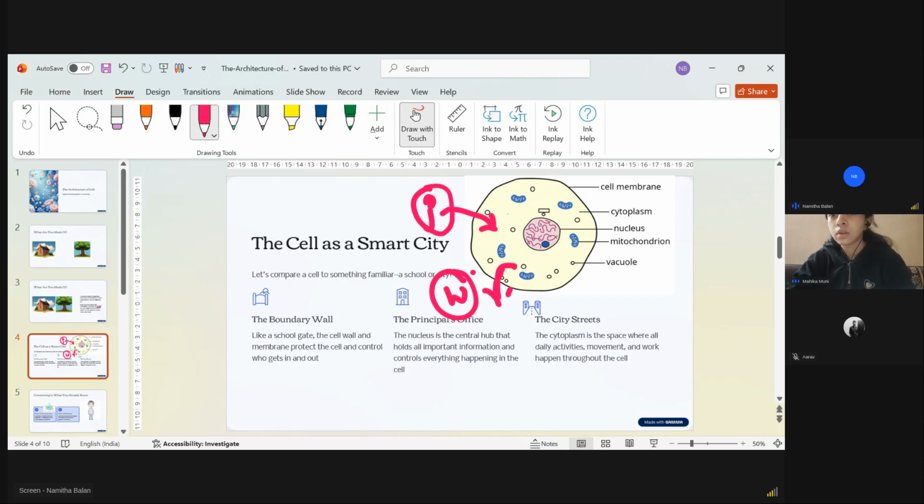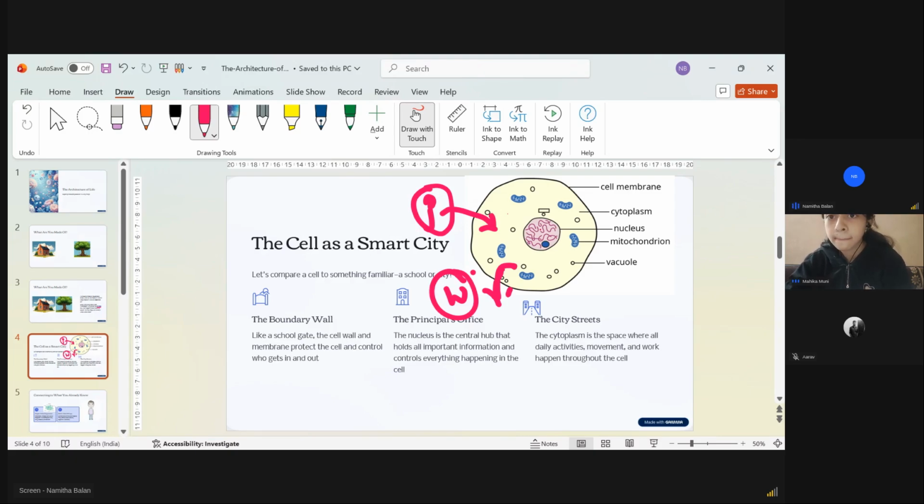Which are the three basic parts? The cell membrane, which is the outer wall, the cytoplasm, which is a jelly-like consistency, and the nucleus, which controls the cell. Mahika, what is there in the cytoplasm? So many things are there inside the cytoplasm that we will study. And the third one is the nucleus, which is the control center.